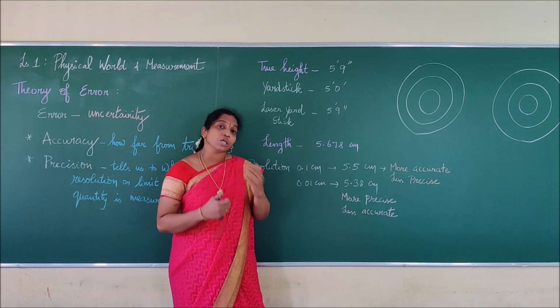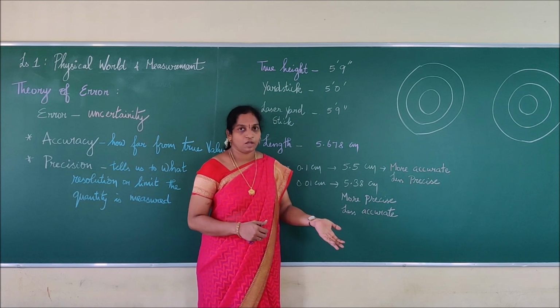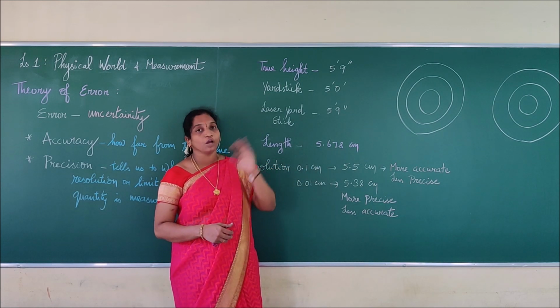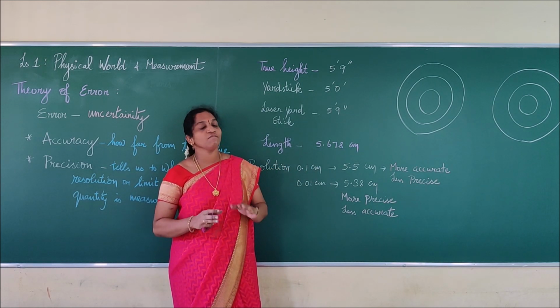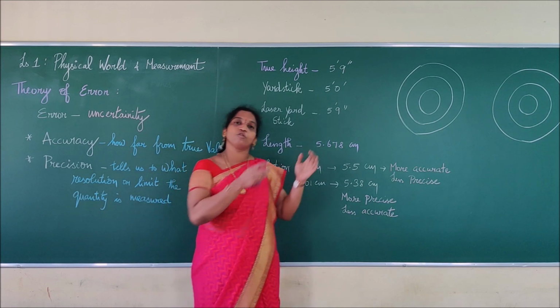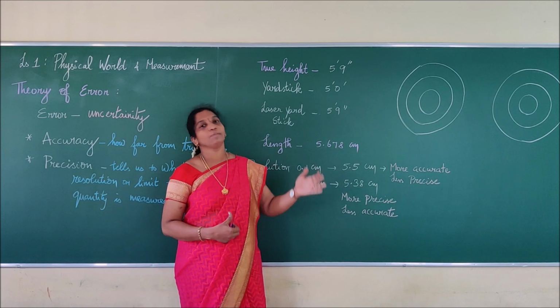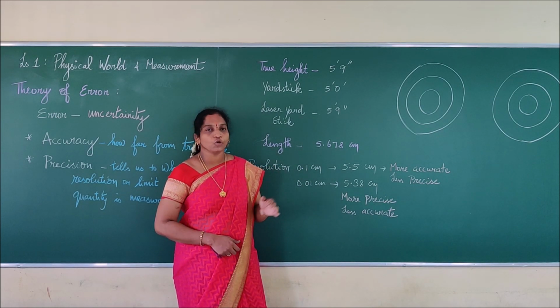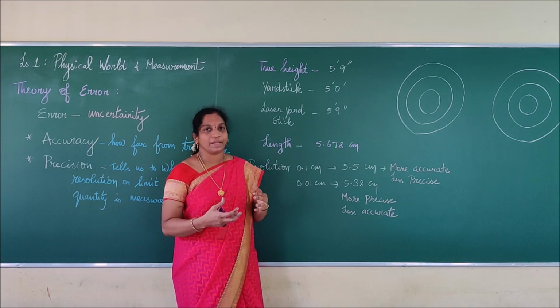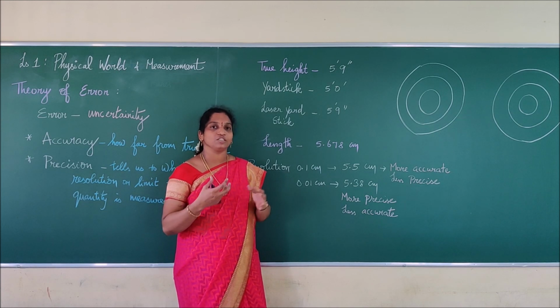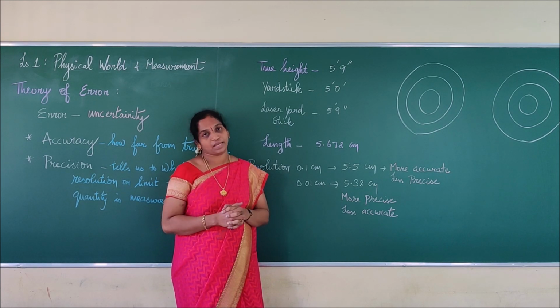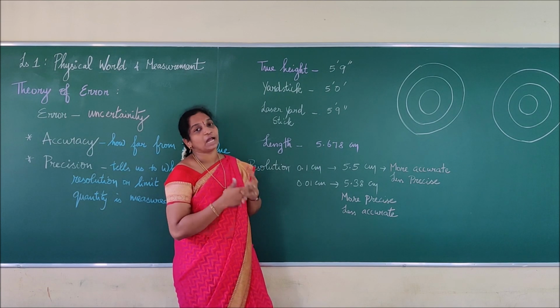So all accurate values can be precise but all precise values cannot be accurate. Anything which is very accurate can also be precise. But all precise values will not be accurate. Is it clear to you? If we are repeating experiments and getting the same readings, we can call that precise. Let me check other examples.